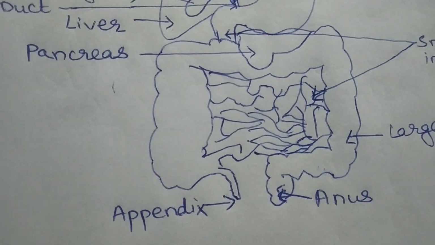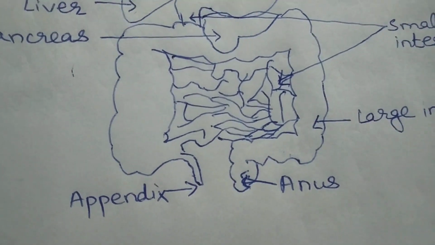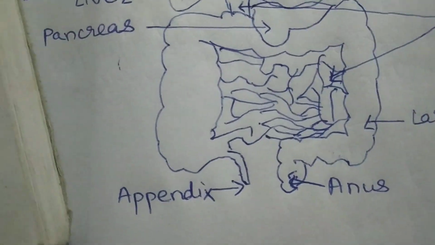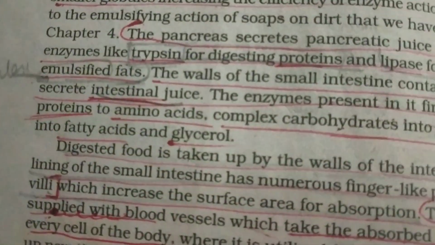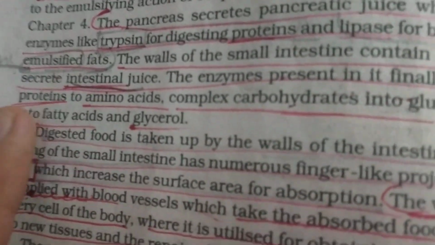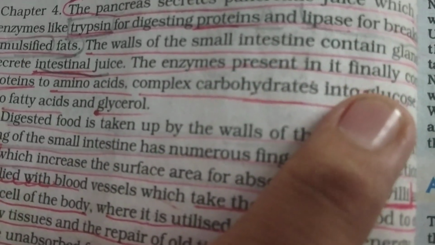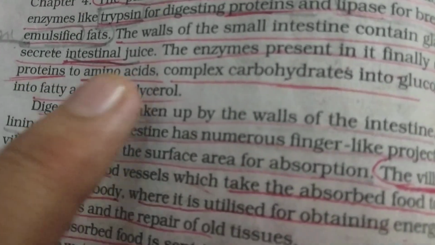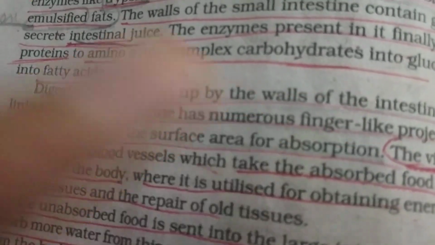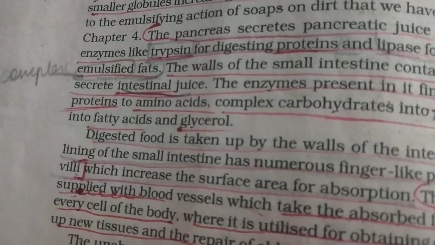Students, next, small intestine की जो walls हैं, they contain glands. On the walls of small intestine there are glands, and these glands produce intestinal juice. See this line, everyone. The walls of small intestine contain glands which produce intestinal juice. The enzymes which are present in the intestinal juice, they finally convert the proteins into amino acids, carbohydrates into glucose, and fats into fatty acids and glycerol. So this is how complete digestion of food takes place.